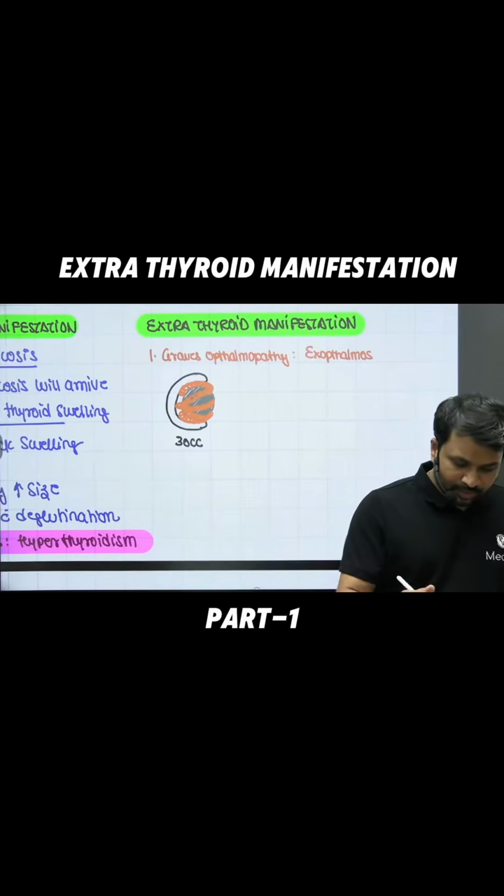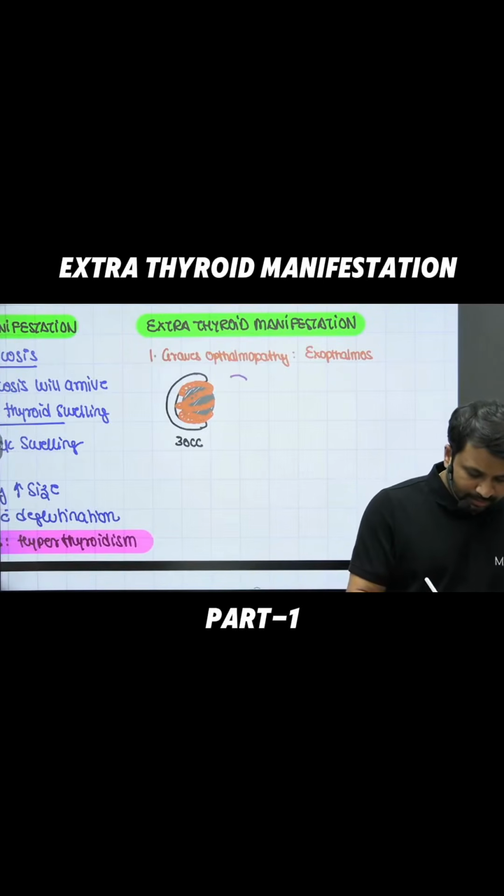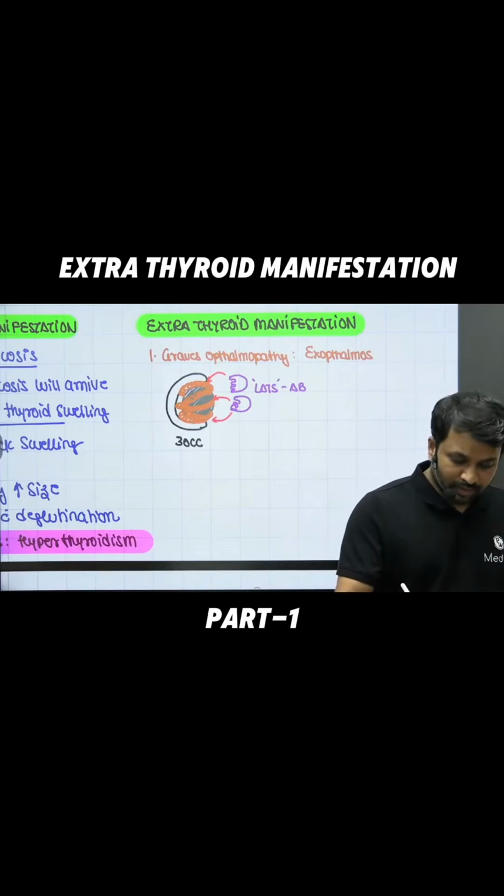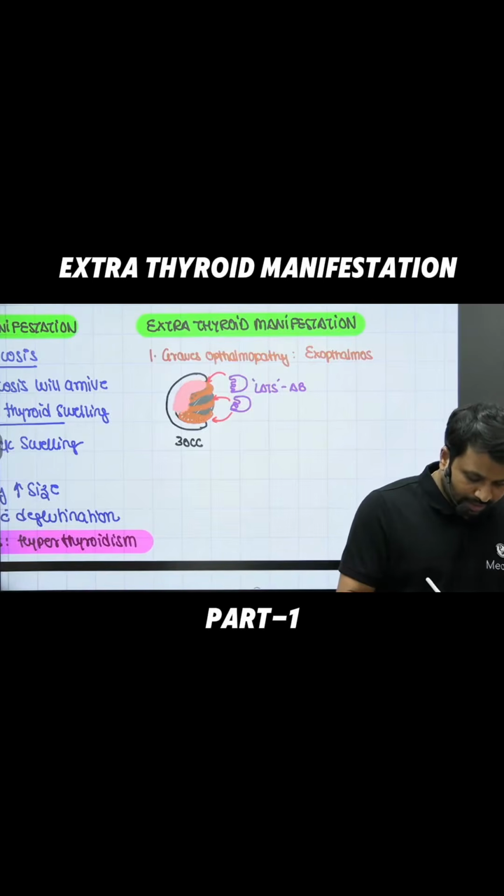Now, these antibodies which are formed, sometimes they get misdirected and they go and attack. So all these antibodies which are formed are the LATS antibodies. These LATS antibodies sometimes get misdirected, and when they do, they go and attack these ocular muscles. When they attack these ocular muscles, they will cause inflammation of the ocular muscles. Inflammation of the ocular muscles will result in edema, and all this edema is going to settle behind the eye. So a retroorbital edema is going to occur.